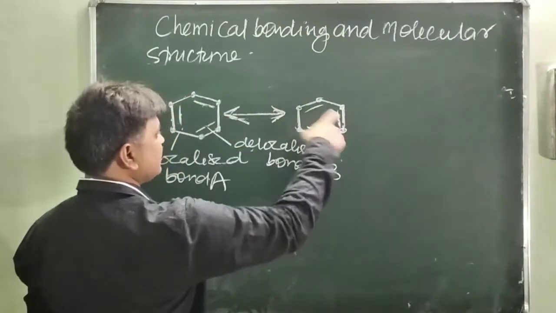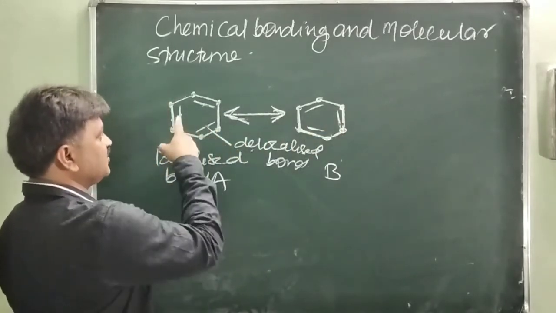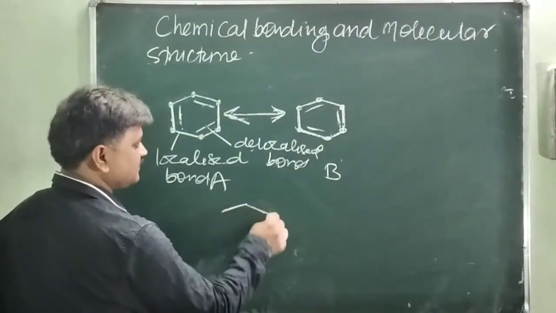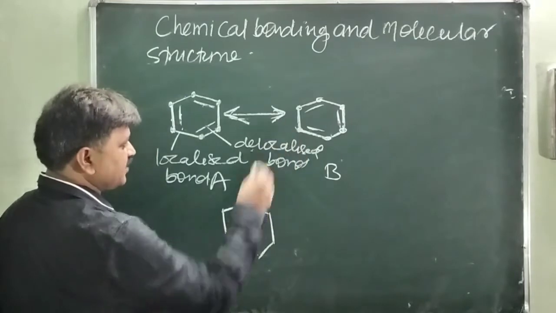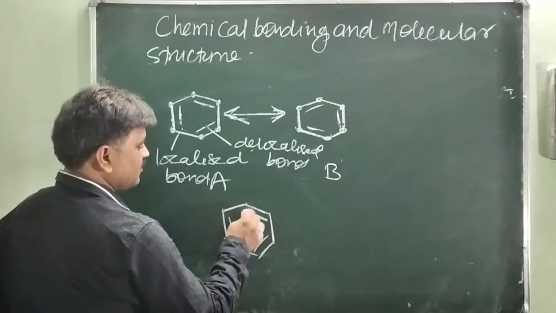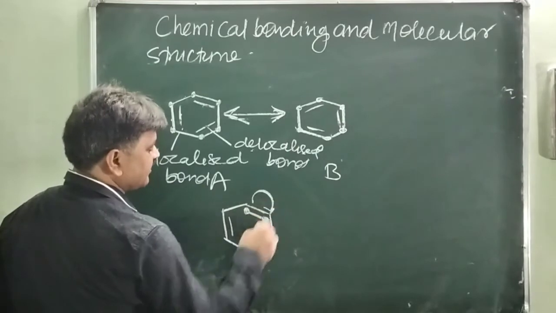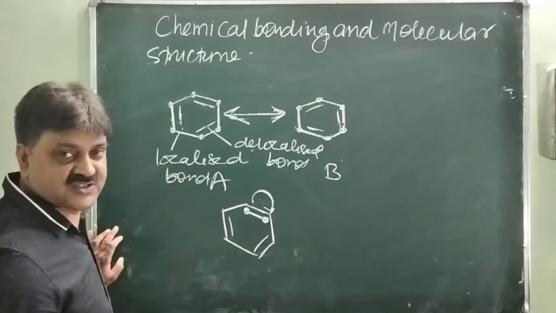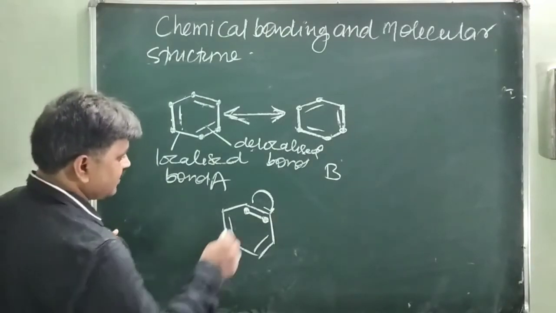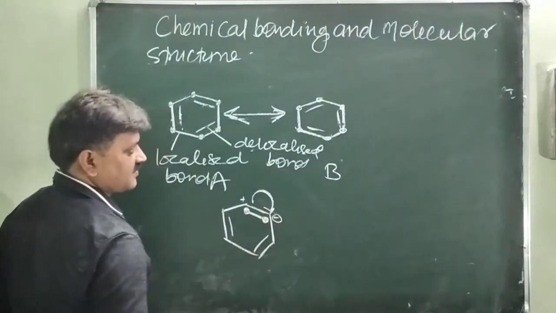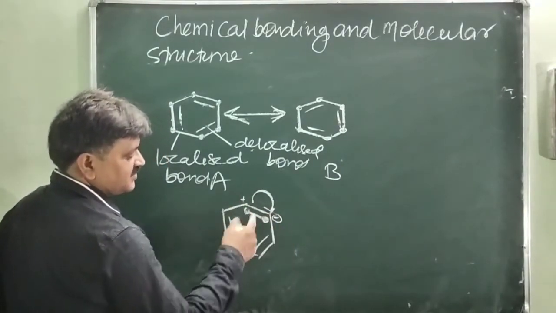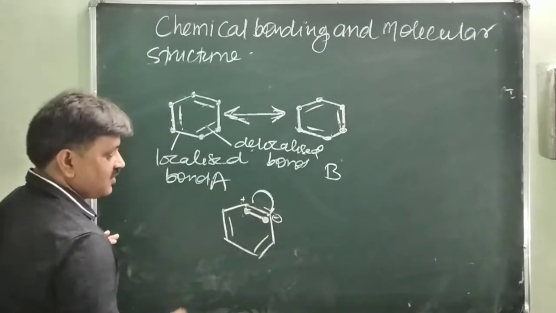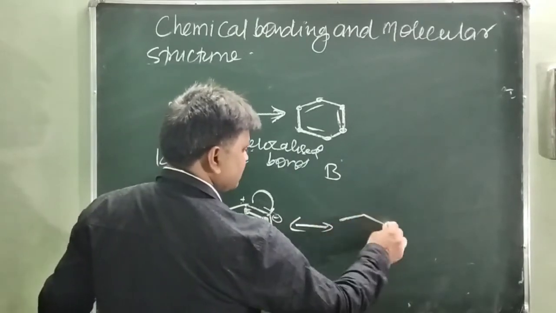This pi electron disperses here, this pi electron disperses here, this pi electron disperses here. So how does the conversion of benzene take place in this way? Just like here, benzene A to B. When this pi electron disperses here, I am showing how to write structure A and structure B, and how many resonance structures are possible. Here this is positive and here it becomes negative, because this electron disperses at this carbon. These are the two electrons shared by these two carbons, so 1 pi and 1 sigma. Now the next resulting structure becomes this way.